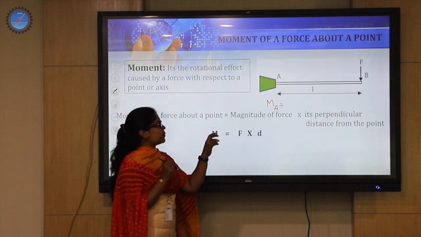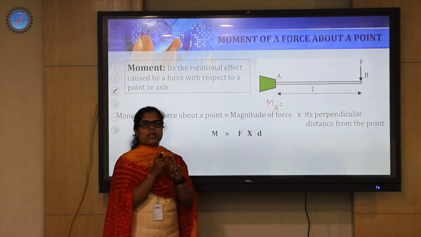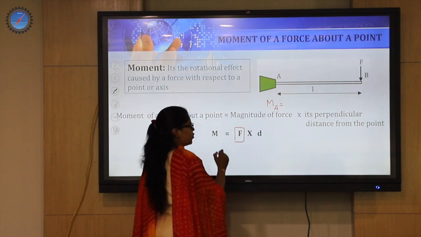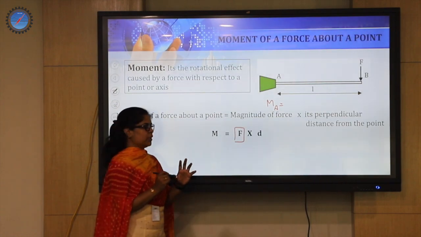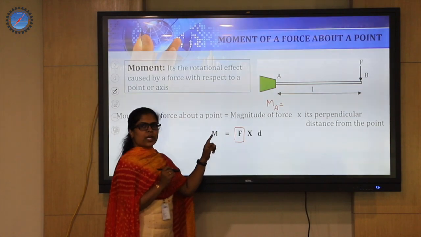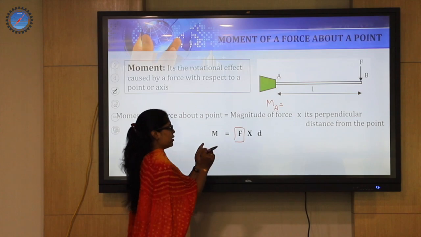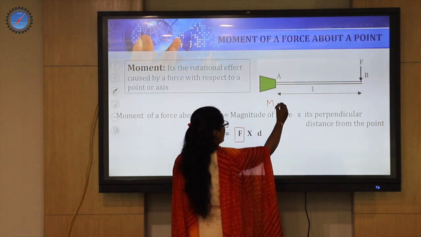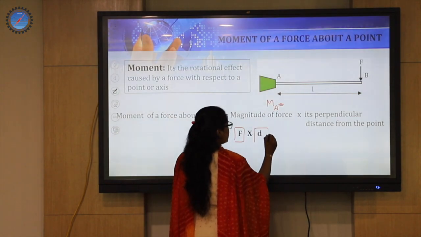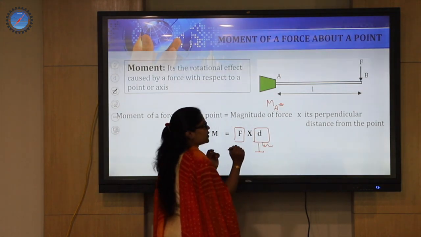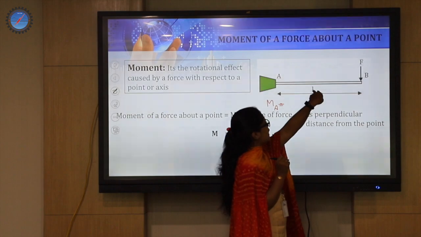To call a concept a moment, there are two fundamental requirements. The first one is there should be a force to generate the moment, and that force should have some perpendicular distance from where the moment has to be calculated. So if A is the location of the moment to be calculated, D designates the perpendicular distance. Okay. So this perpendicular distance is here, L, correct?